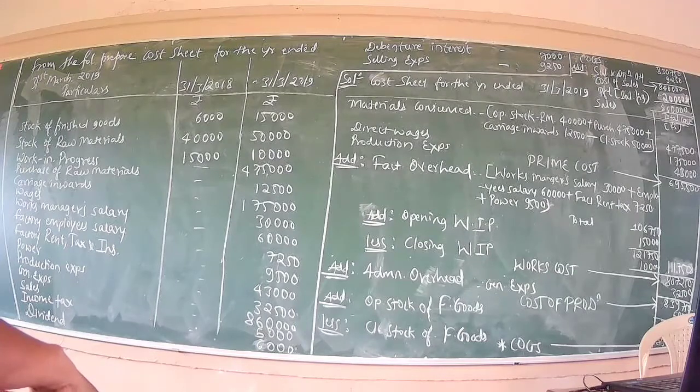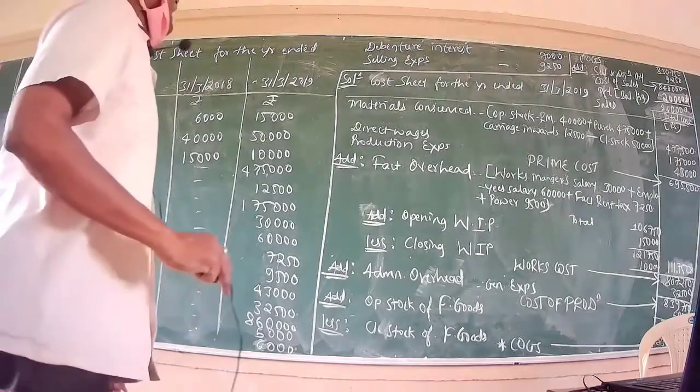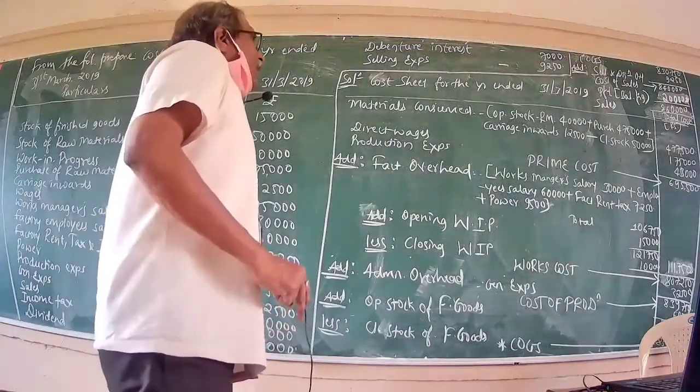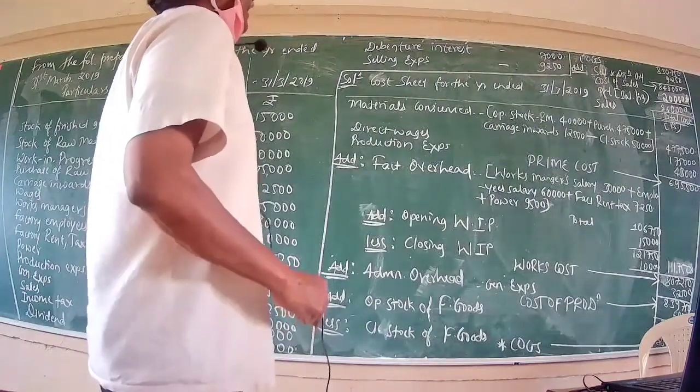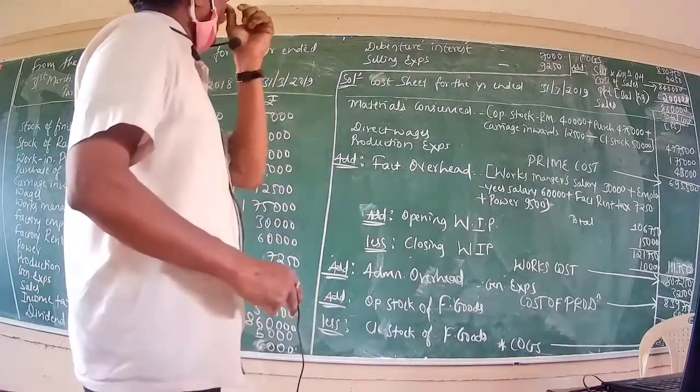Then dividend. What is dividend? Dividend is nothing but appropriation of profit. When appropriation of profit is in the form of dividend, here also dividend cannot be a part of the cost component, cannot be part of the cost element, and as such it should also not be taken into consideration for the purpose of preparation of your cost sheet.